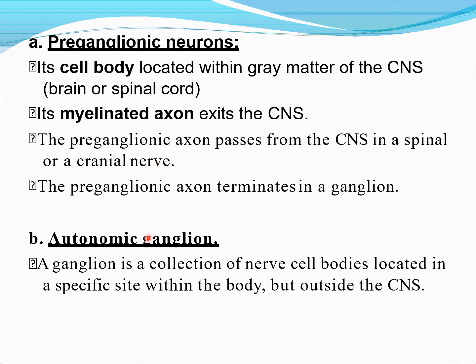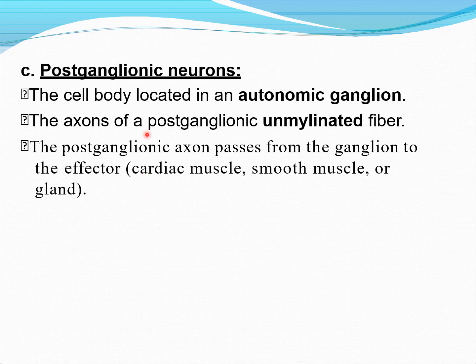The second part of the system is the autonomic ganglion. It is a collection of nerve cell bodies located in a specific site within the body but outside the CNS. A ganglion is seen outside the central nervous system in any part of the body. The third part is the postganglionic neuron.